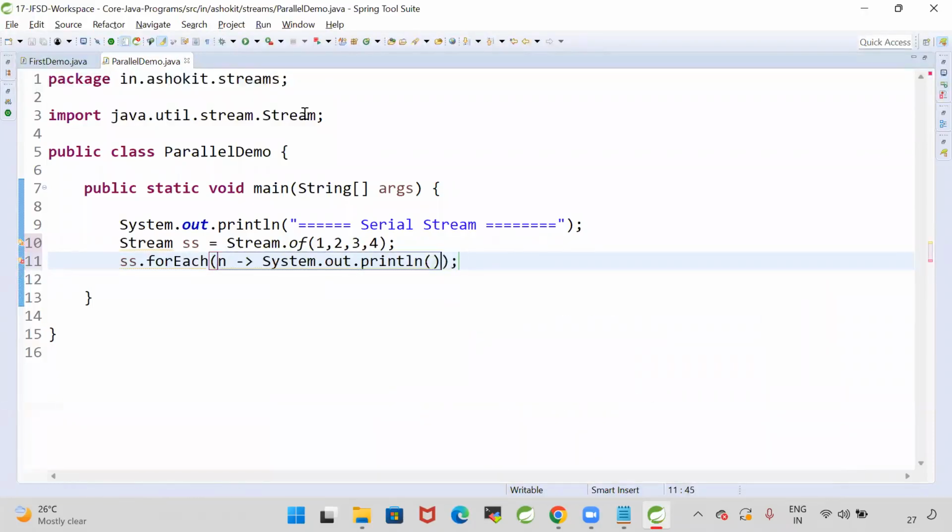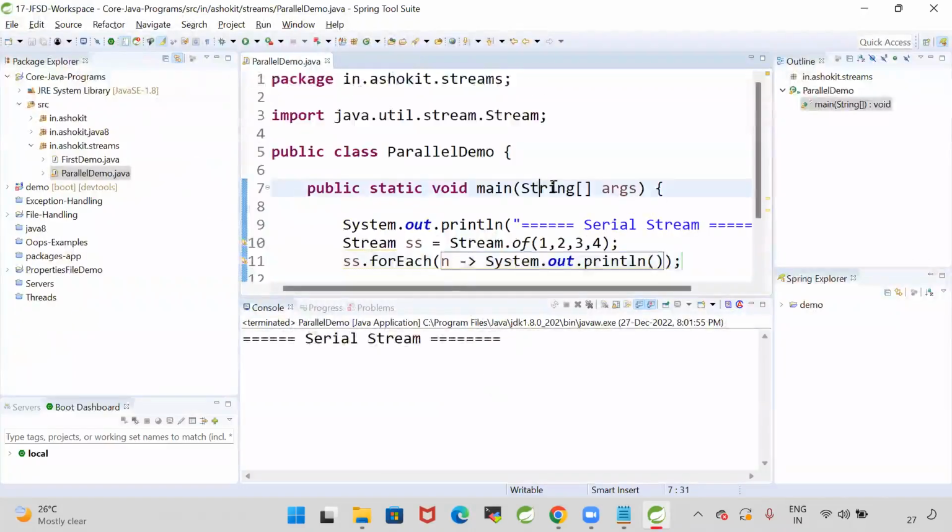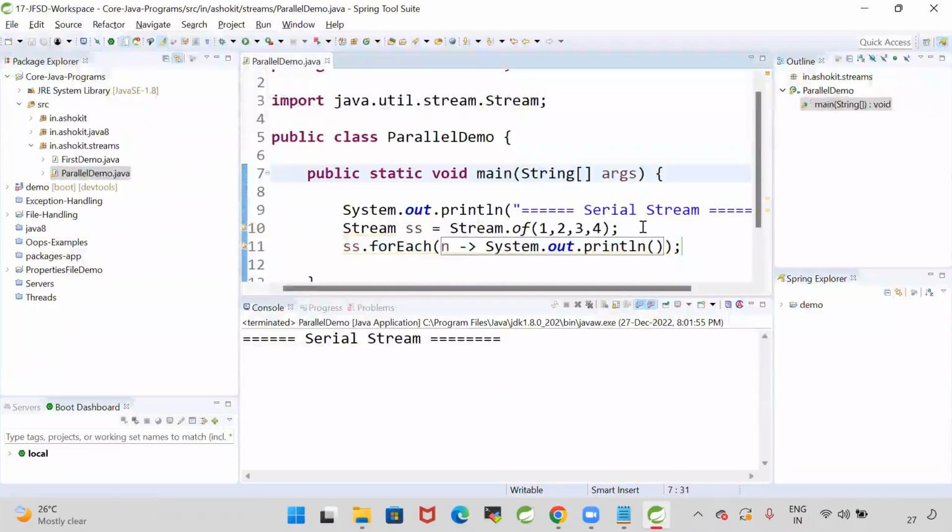System.out.println. Okay, how is that output printing? Serial stream.forEach, here it is an integer. System.out.println of that number.